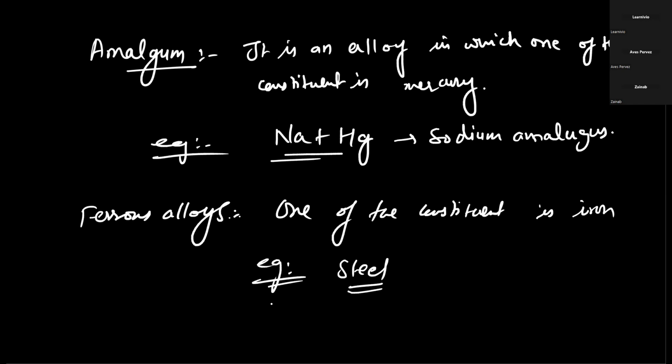Sir, why are we making alloys? In order to increase the tensile strength and durability of metals. For example, we need to make an aircraft, and for making aircraft we need alloys that are very durable and strong but very light in weight.